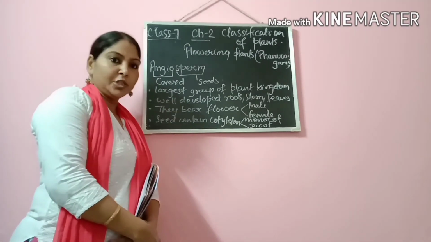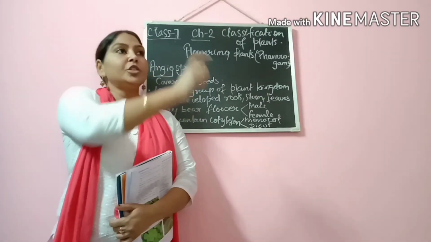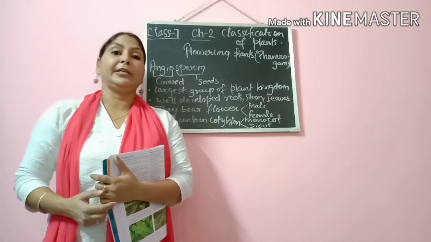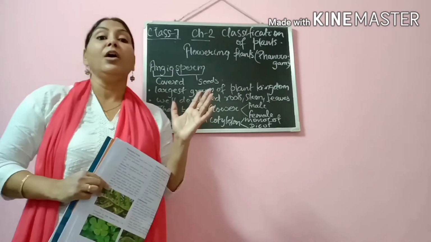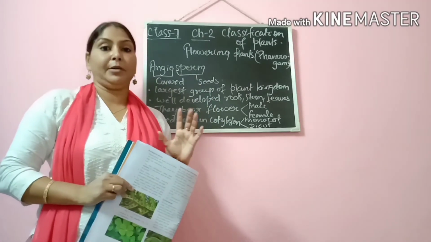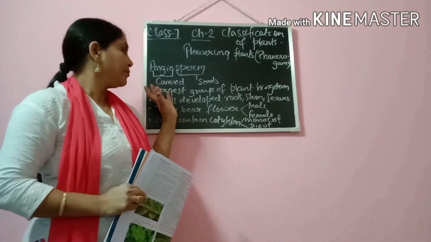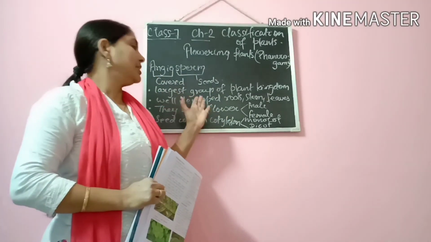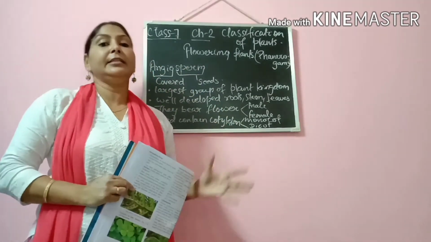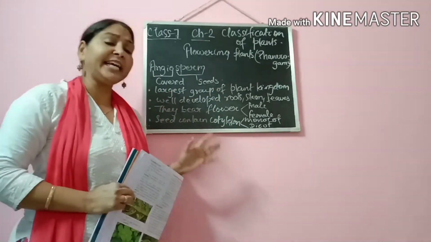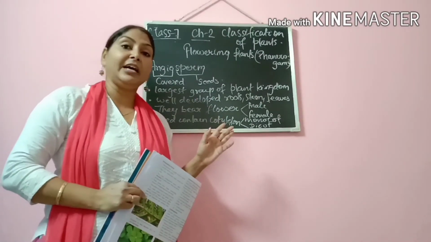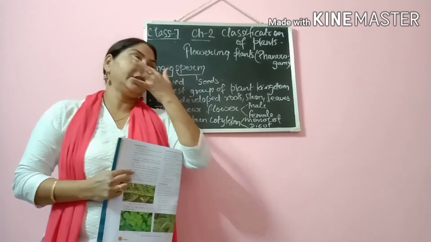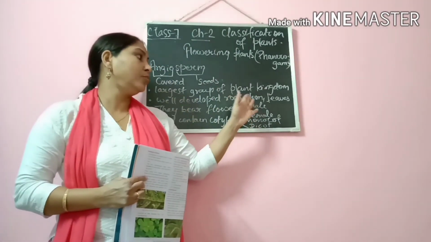Basically, angiosperm is the category which includes most of the plants and all the higher categories, and these plants are well adapted to any environment. They are the largest group of the plant kingdom. Among the plant kingdom, angiosperms are most in number. The second feature is they have well developed roots, stem, and leaves. And we know that in childhood we have learned about the function of root, stem, and leaves.